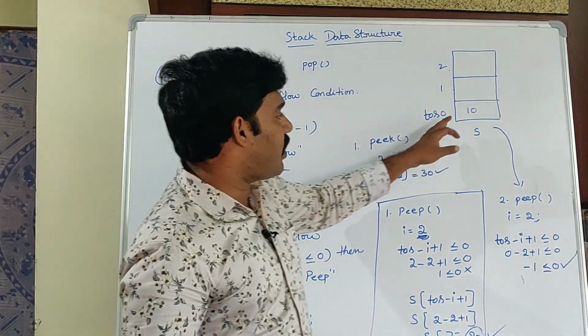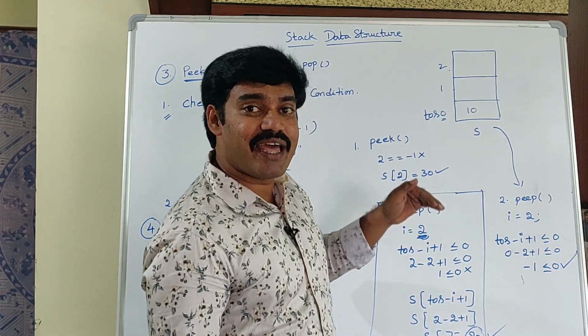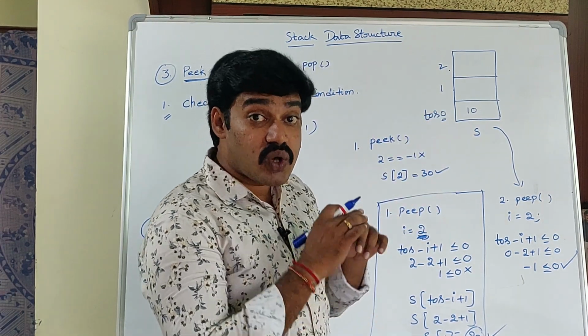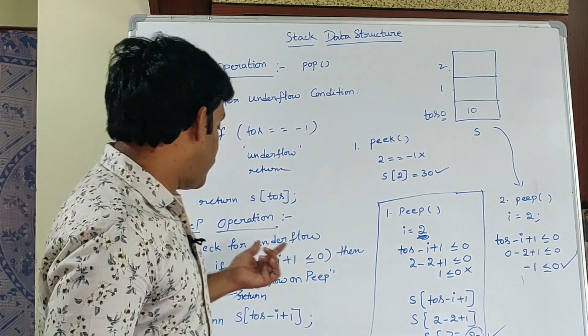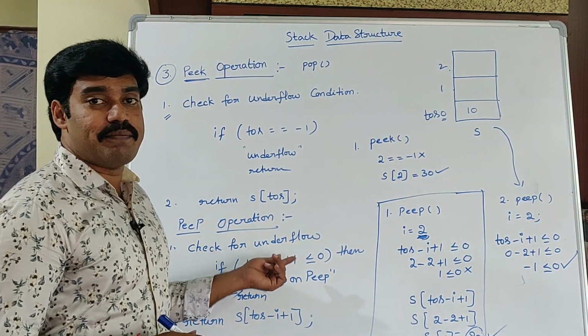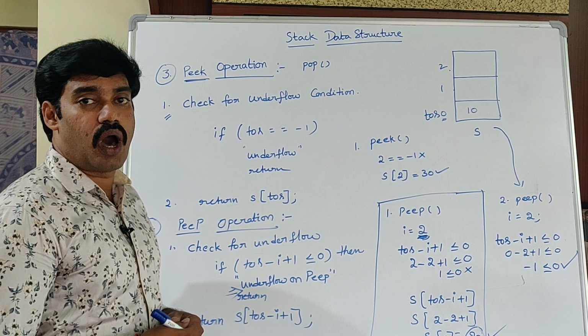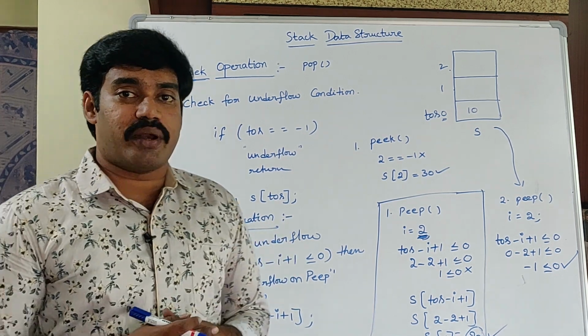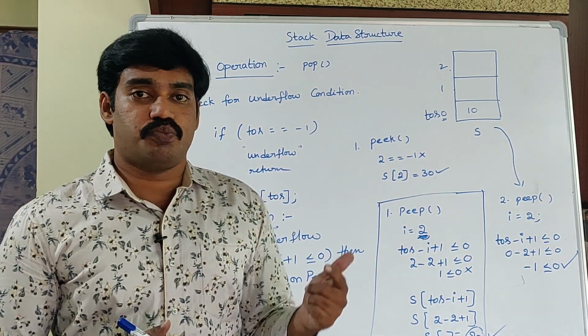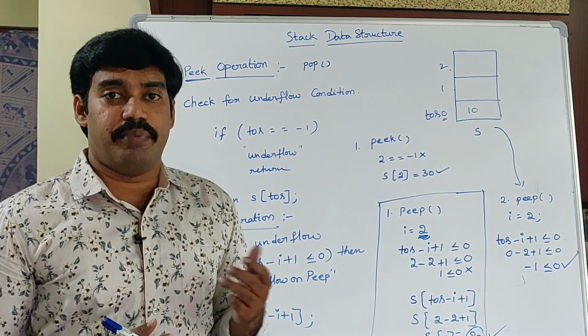If there is only one element, there is no second element from the topmost element. So for that particular purpose, what is the underflow condition? TOS minus I plus 1 is less than or equal to 0 or not. All these are the 4 operations of stacks. Push, pop, peek as well as peep.